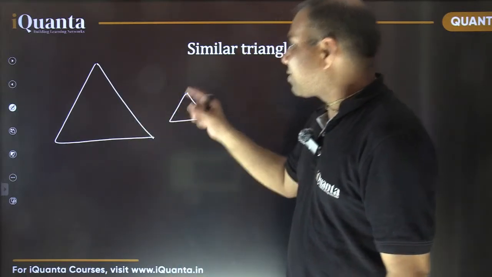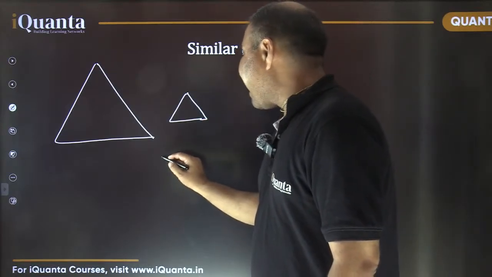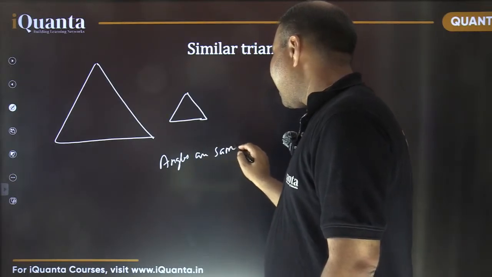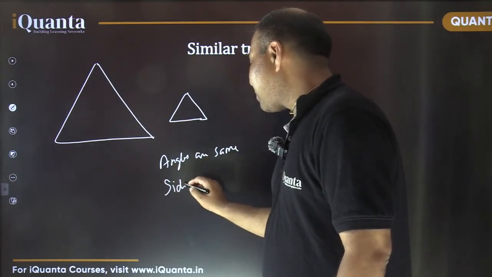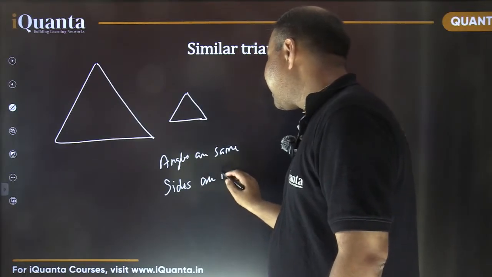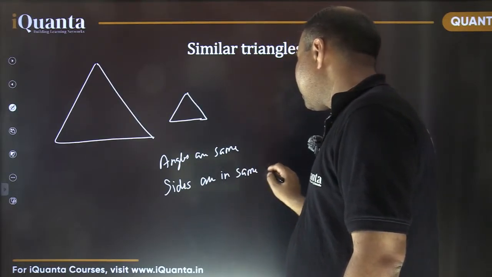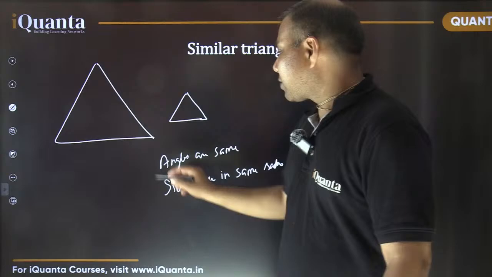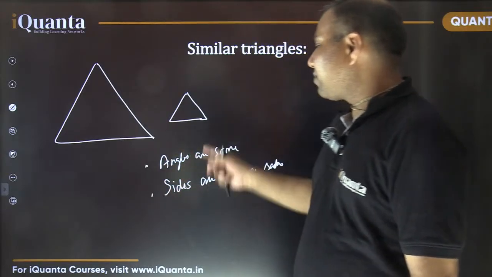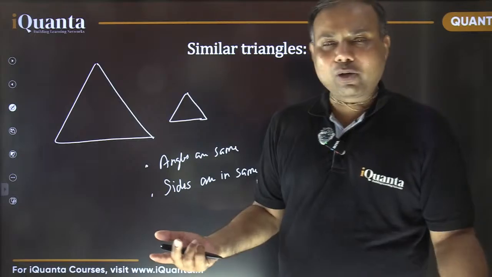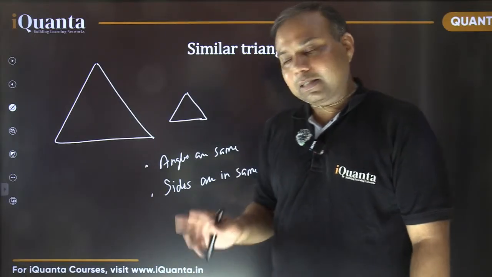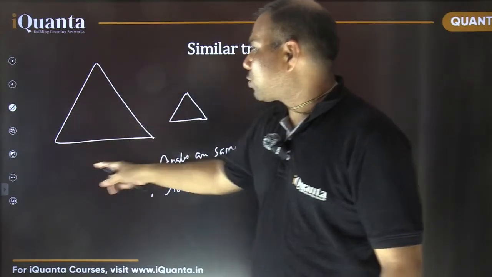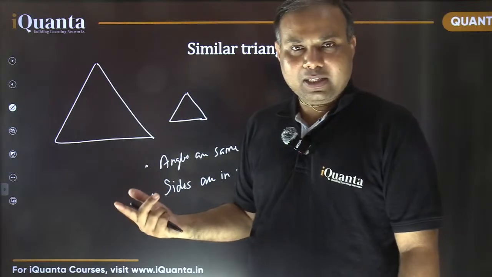So in case of similar triangles, what is same? The angles are same. And what about the side lengths? Side lengths are proportional. Sides are in same ratio. The corresponding sides are basically in same ratio. So these are the only two important things here. If you understand that carefully, then there is no difficulty at all. ठीक है ना? The sides are in same ratio. That means if this is 2, 2, 2, that ratio is 1:1:1. The ratio is 1:1:1 here also. ठीक है? The ratios are same.